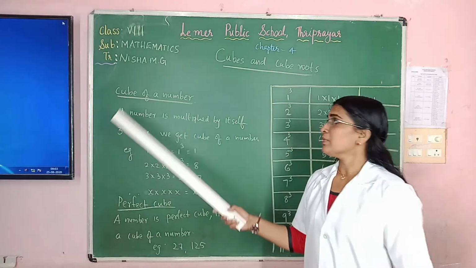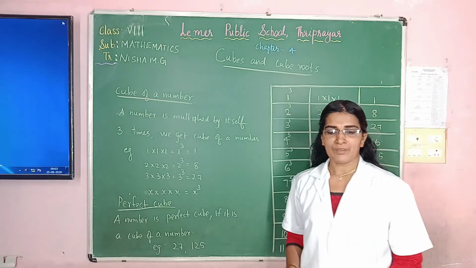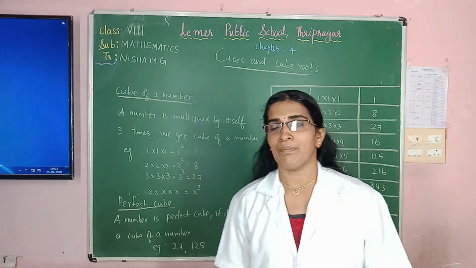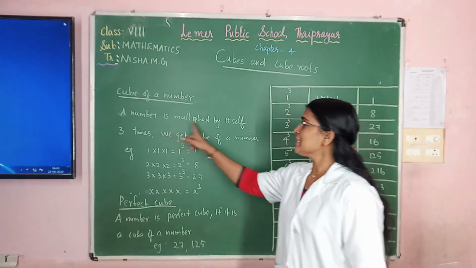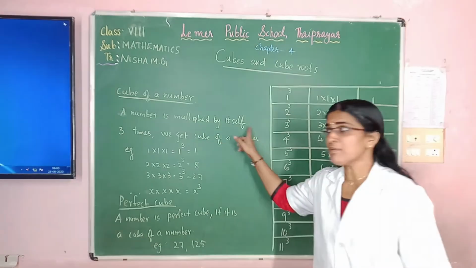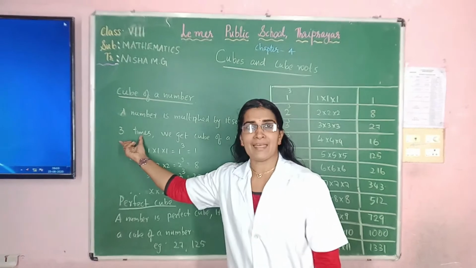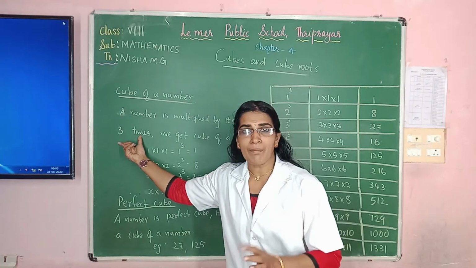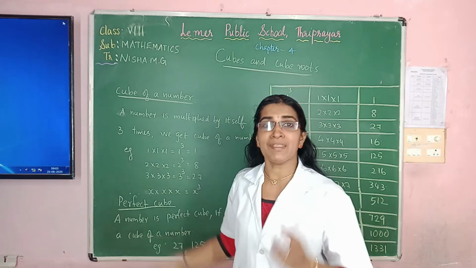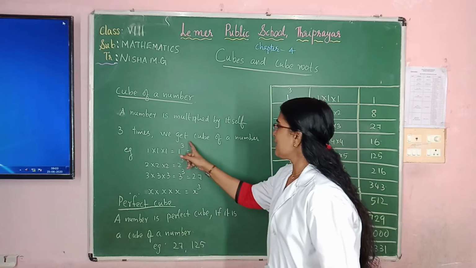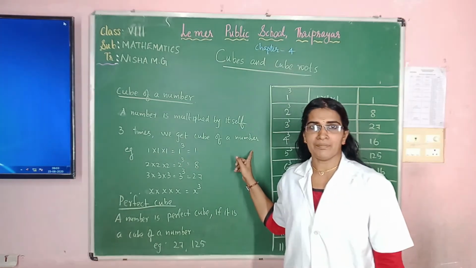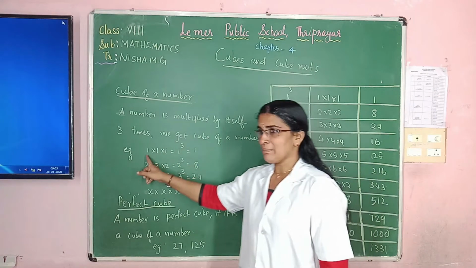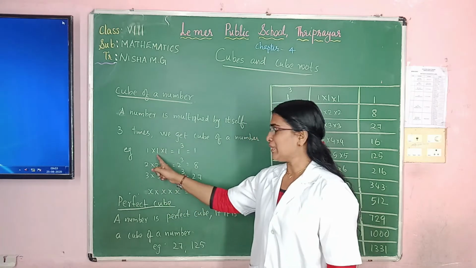Here it is written cube of a number. So what is cube of a number? A number multiplied by itself 3 times. A number multiplied by itself how many times? 3 times. We get the cube of a number. Example, 1 into 1 into 1.